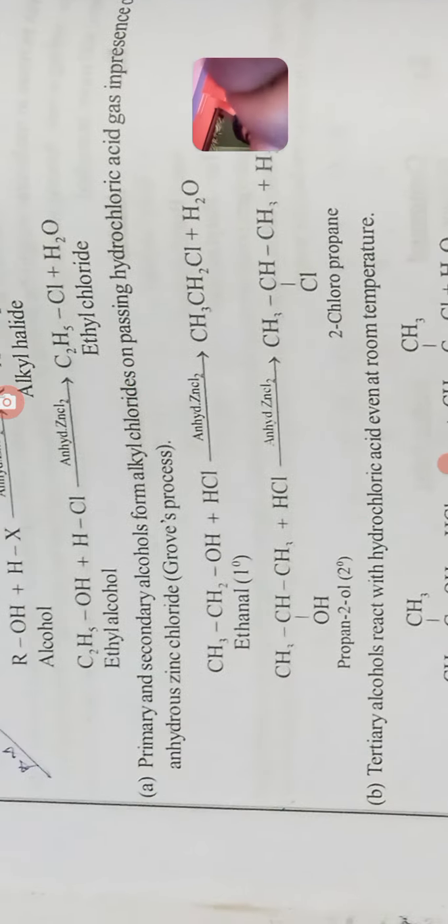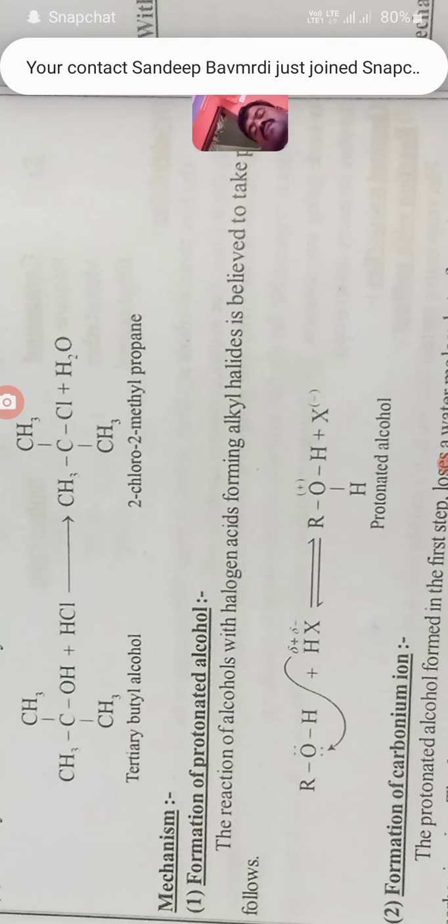So alcohols are treated to give the protonated alcohol. First step is called what? The reaction of alcohols with halogen acid forming alkyl halide is believed to take place as follows. Next, formation of carbonium ion. The protonated alcohol formed in the first step loses a water molecule to form the carbonium ion.